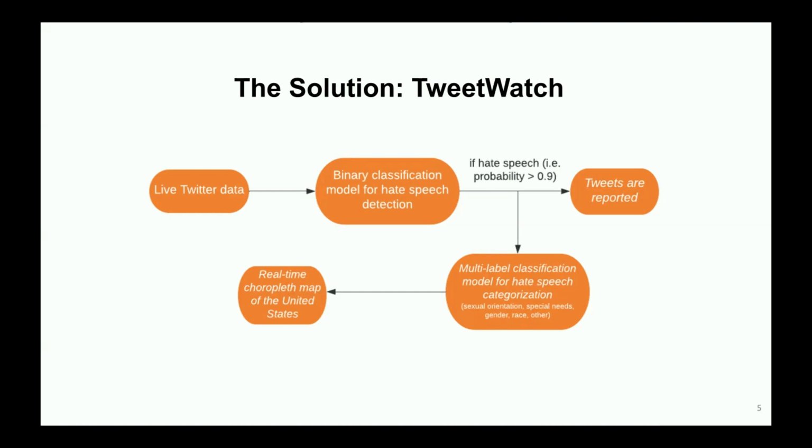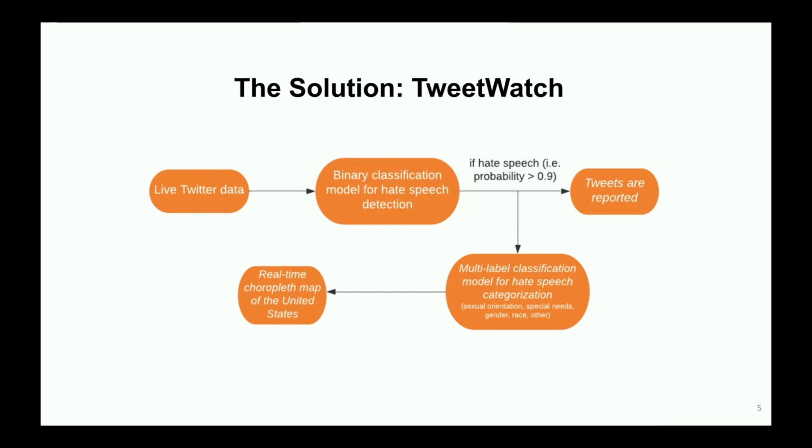Natural language processing, such as tokenization and vectorization, is used to optimize the accuracy and efficiency of the neural networks. Through the use of dual neural networks, TweetWatch is able to go beyond simple identification of hate speech and also provide instant analysis of the frequencies of hate speech in different locations and categories.